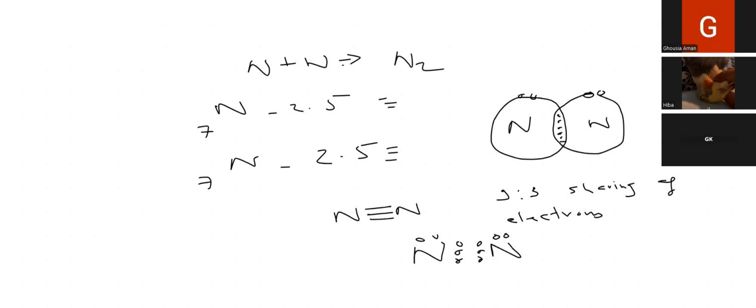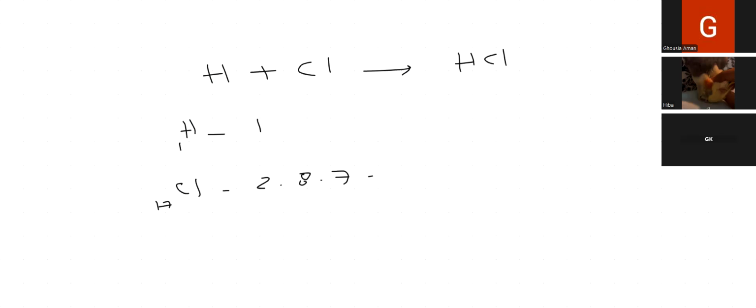So these were the cases when the 2 atoms belonging to the same non-metal react. Now different non-metals, which you were asking just now. What about if the elements belong to different non-metals? So now let's start. Hydrogen reacts with chlorine. Hydrogen chloride will form. So hydrogen has 1 electron, chlorine has 17 electrons, 2, 8, 7. So chlorine needs 1 electron, hydrogen also needs 1 electron, because the first shell needs only 1 electron, so there will be